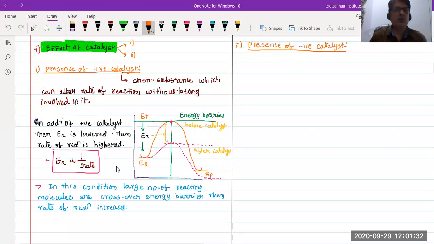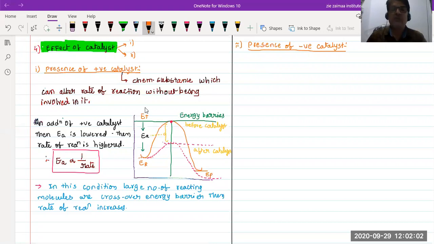Okay, Victor, so come to the point. This is quite different from that of the positive catalyst. What's going on over here? With the addition of a positive catalyst, what happens? See, the energy of activation, EA, is lowered. Then the path is changed, isn't it? Now see this one, I'm showing the cursor over here. The path of that reaction is changed, which means the chemical reaction may speed up.